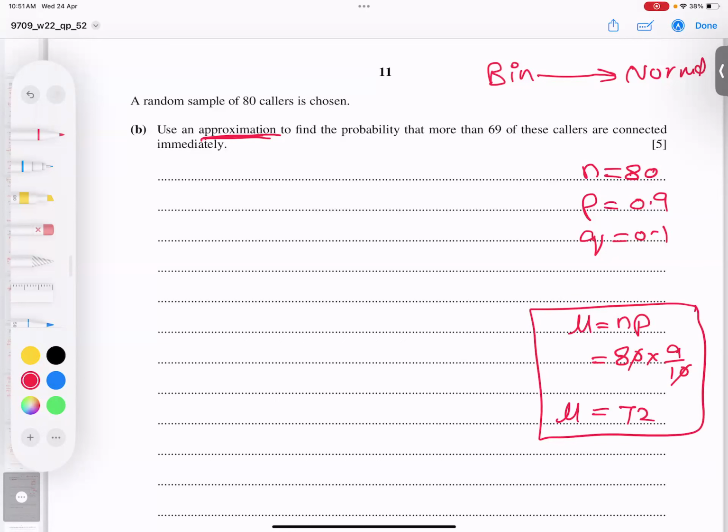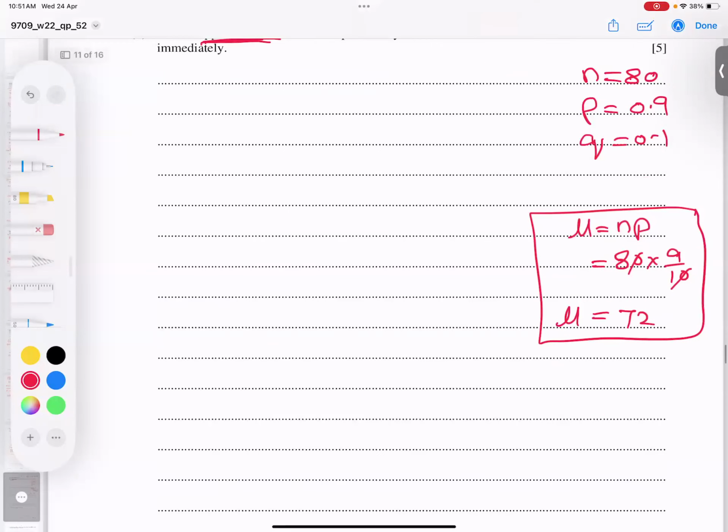So let's go for the deviation formula. Deviation is the root of NPQ. N is 80, P is 9 by 10 or 0.9, and Q is 0.1. Take the root of this.